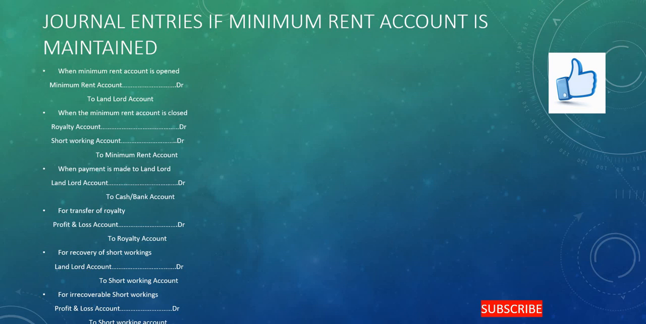So the next one, when the payment is made to landlord, landlord account debit to cash or bank account. For transfer of the royalty, profit and loss account debit to royalty account. For recovery of the short working, again it remains same, landlord account debit to short working. If there is any irrecovery of the short working, which is a loss to the user of the right, which will be transferred to his P&L account, then the entry will be profit and loss account debit to short working account here.